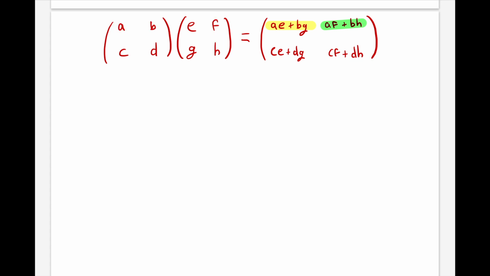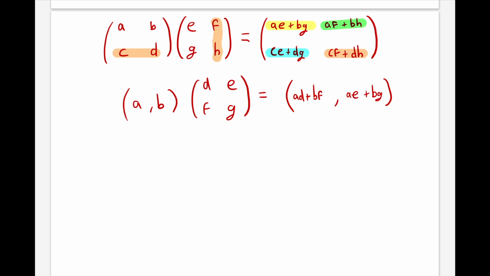The entry corresponding to the second row and first column will be the dot product of the second row of the first matrix and the first column of the second matrix. And the entry corresponding to the second row and second column will be the dot product of the second row of the first matrix and the second column of the second matrix.